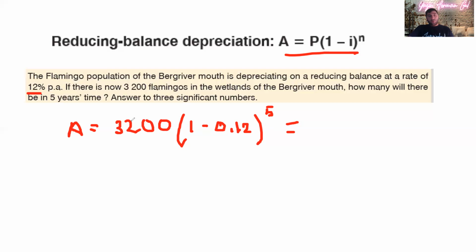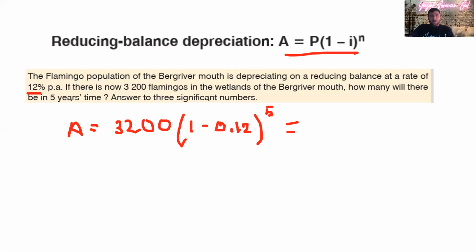I'm sure you know how this works, guys, because you're going to say 1 minus 0.12.